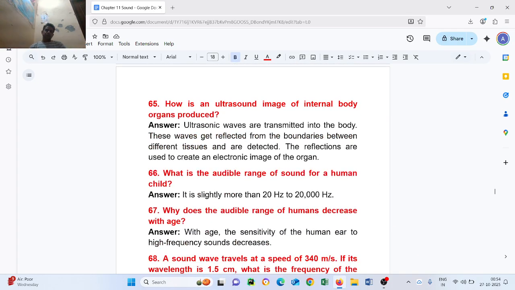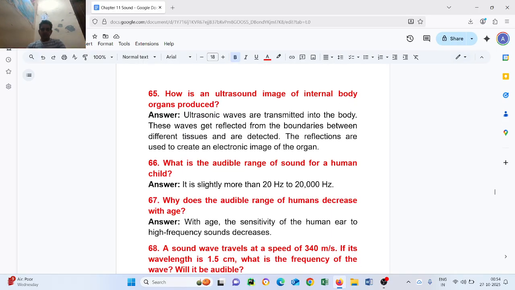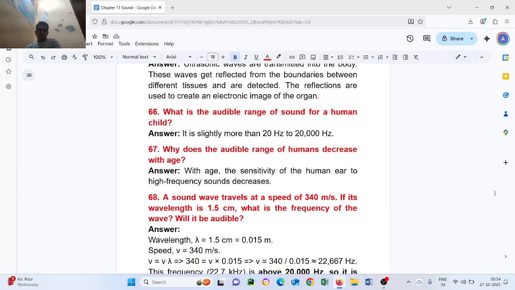Question number 66. What is the audible range of sound for a human child? It is slightly more than 20 Hz to 20,000 Hz. Question number 67. Why does the audible range of humans decrease with age? With age, the sensitivity of the human ear to high frequency sound decreases.